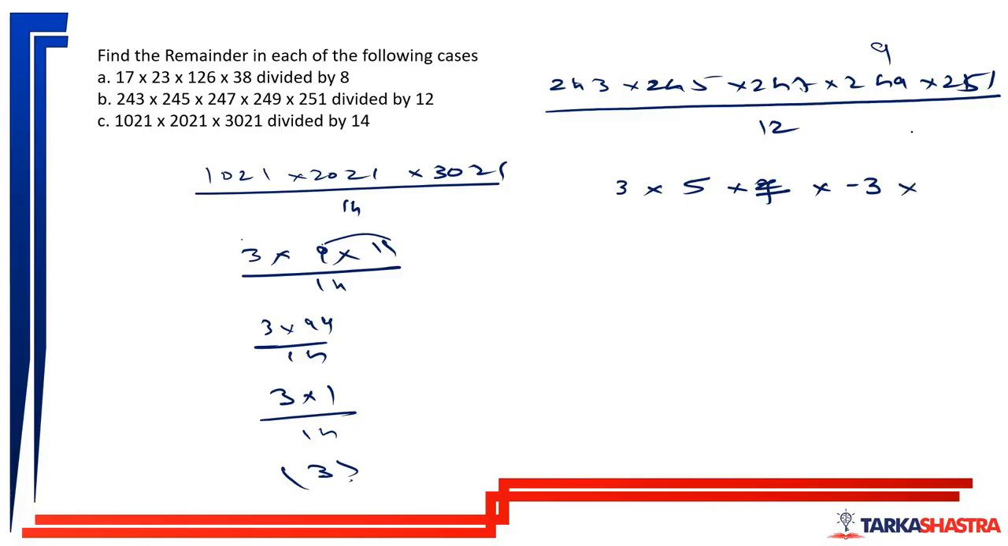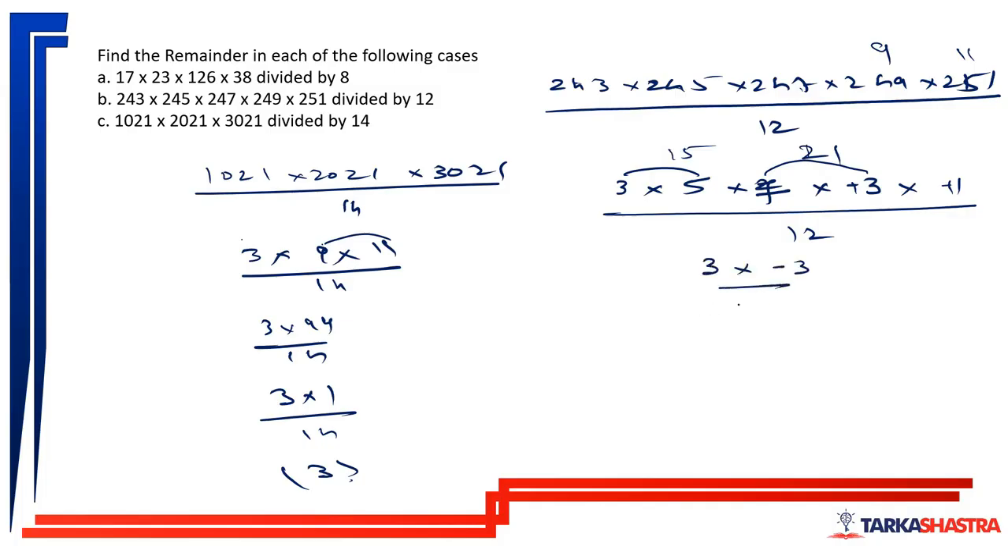So 251 divided by 12. In the regular remainder method, we would have written the remainder as 11, but here I am writing -1, right? Divided by 12. Now we have smaller numbers to work with. So 3 into 5, 15. This minus minus will become plus. 7 into 3, 21. So 15 divided by 12, remainder 3. 21 divided by 12, remainder -3. Overall, if you see, the remainder is -9.